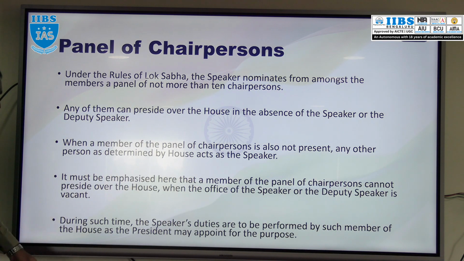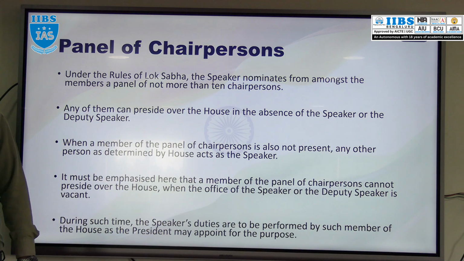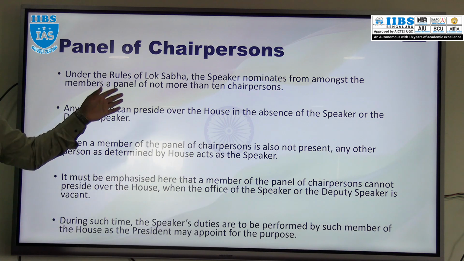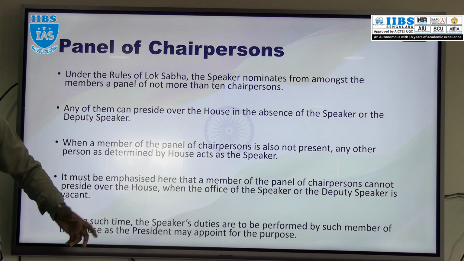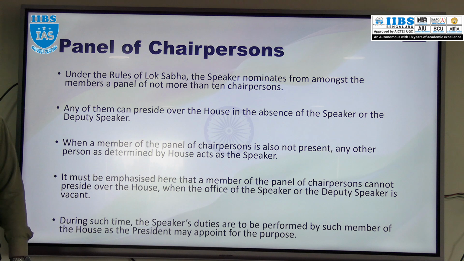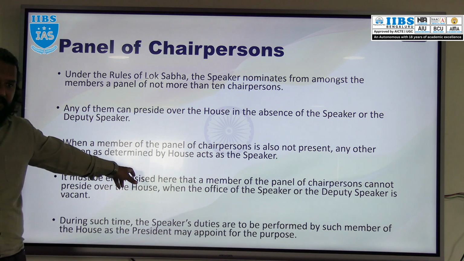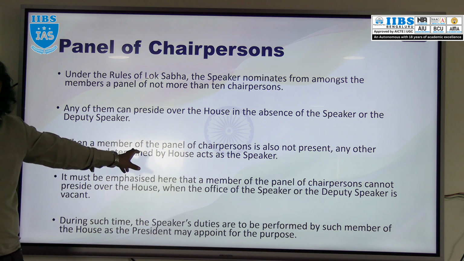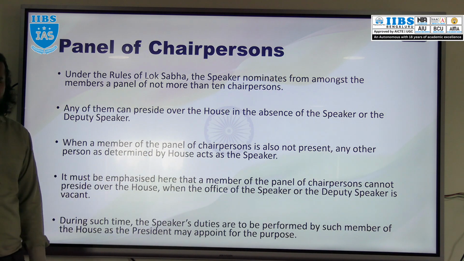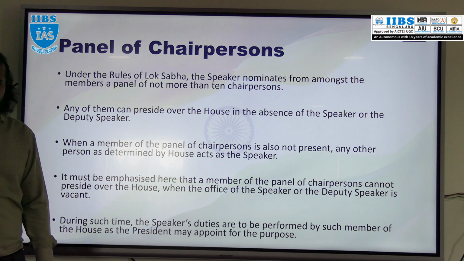Okay, that is there. Then next thing, if none of the members is available, if the Speaker is not available, the Deputy Speaker is not available, and if any member of the panel, maximum 10, minimum 1, is also not available, or when there is a vacancy in the seat of Speaker and Deputy Speaker, at that time who will act as Speaker?